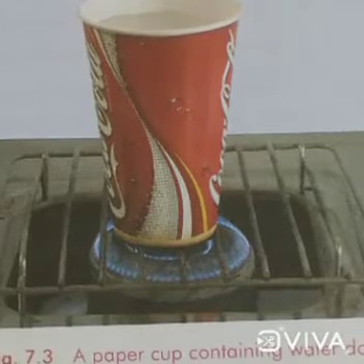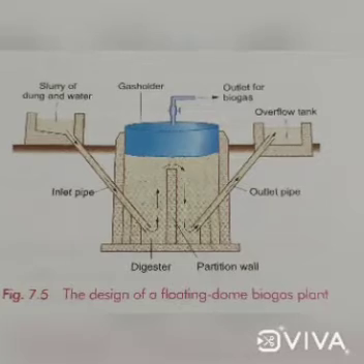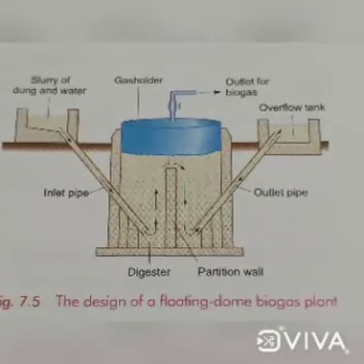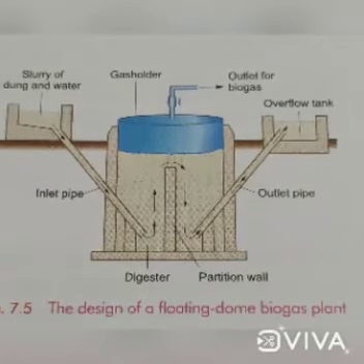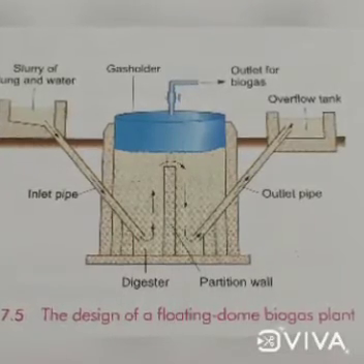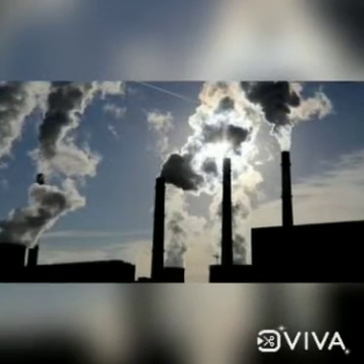So let's see what is biogas. Biogas is obtained by the anaerobic fermentation of cattle dung and domestic sewage, and this is the biogas plant. Let's see what is the digester. The fermentation takes place in an underground tank made of bricks called the digester.